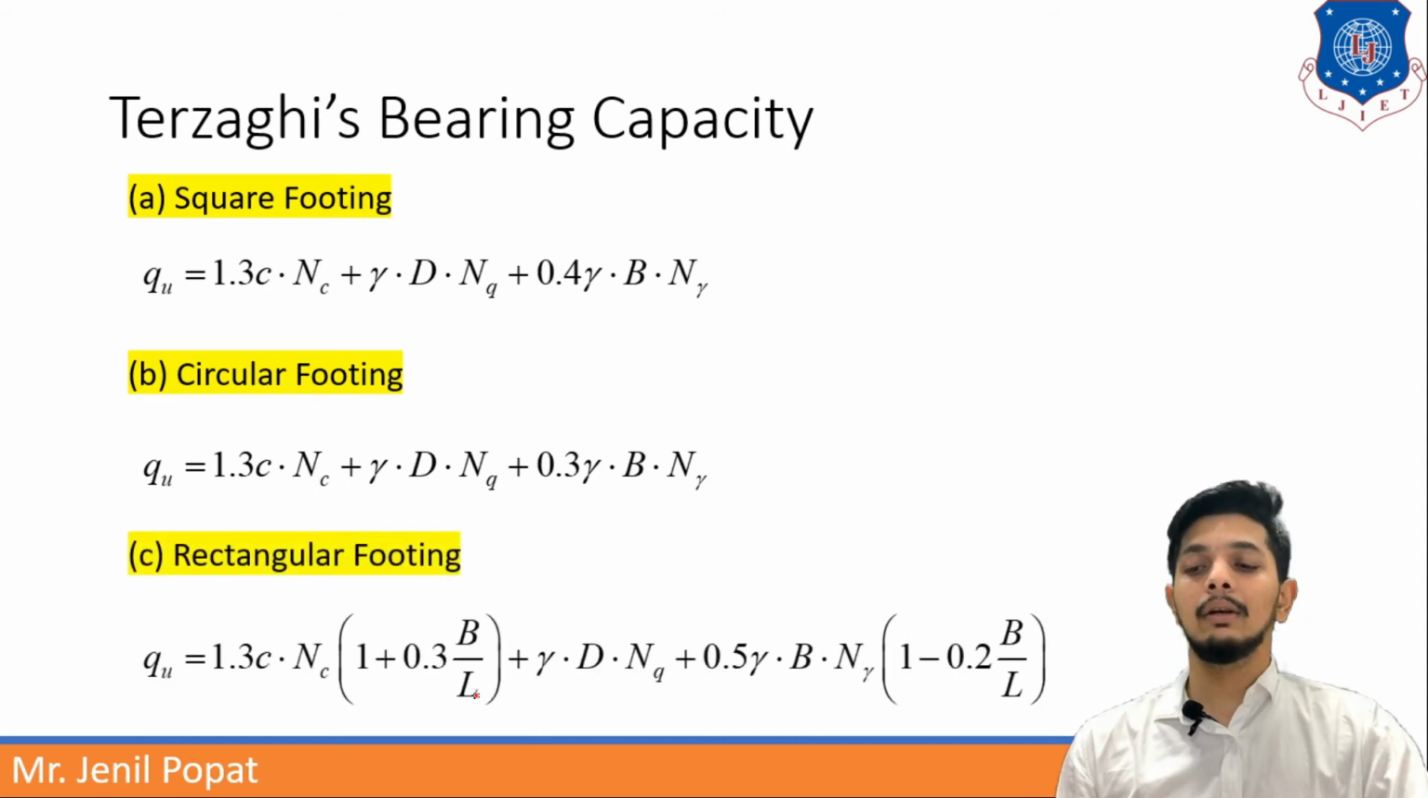And for rectangular footing, it is like this: Q is equal to 1.3 C into NC in bracket 1 plus 0.3 B by L, plus gamma D NQ, plus 0.5 gamma B into N gamma in bracket 1 minus 0.2 B by L. So these are the formulas which you have to remember.